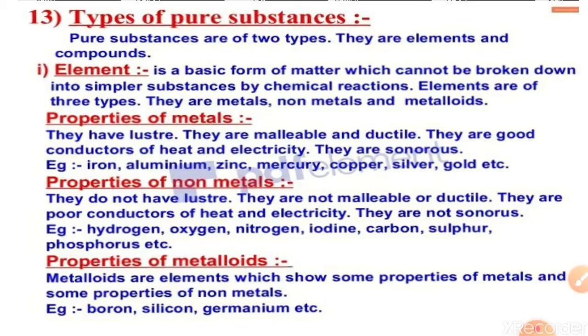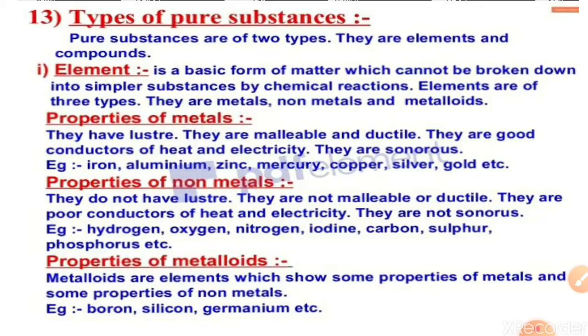First is the properties of metals. In 8th standard you have gone through the properties of metals in detail. They have luster, they are malleable and ductile, they are good conductors of heat and electricity, and they are sonorous. Examples: iron, aluminium, zinc, mercury, copper, silver, gold, etc. You know malleable, ductile, conductors of heat, sonorous, luster. So you have to go through this.